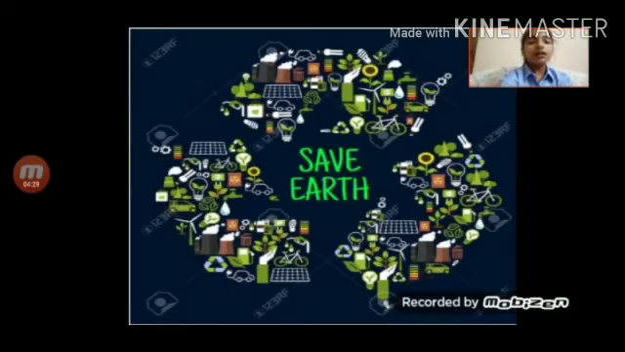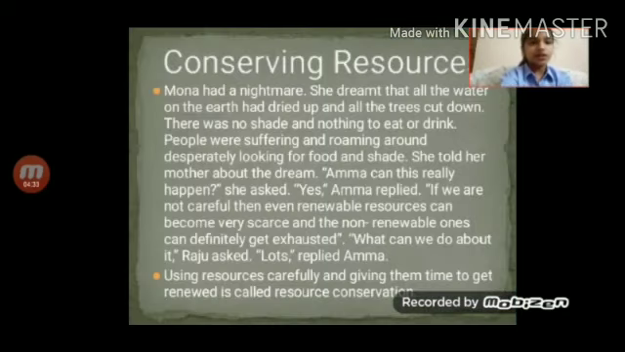Now, what is the conservation of resources? Using resources carefully and giving them time to get renewed is called resource conservation. Mona had a nightmare. She dreamt that all the water on the earth had dried up and all the trees were cut down. Can you imagine what would happen? Read this conversation between Mona and her mother so that you can know about the value of resources.